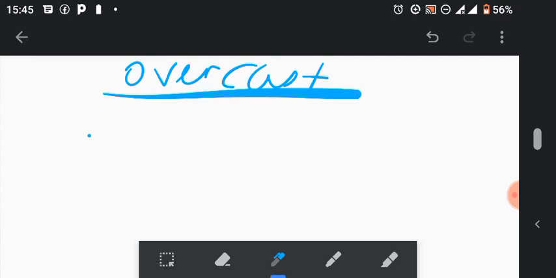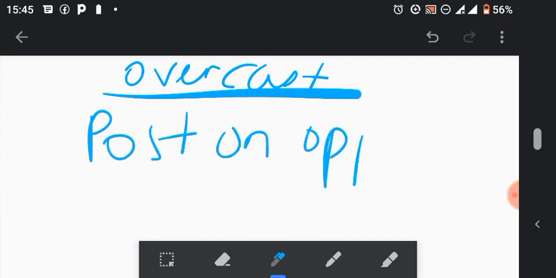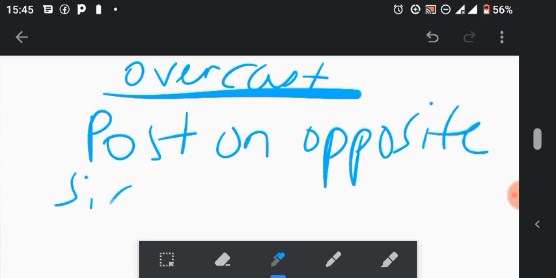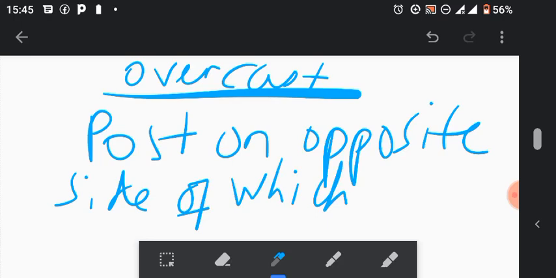Whenever we are correcting an error of overcast, post on the opposite side of which the account balances from. The opposite side of which the error happened.